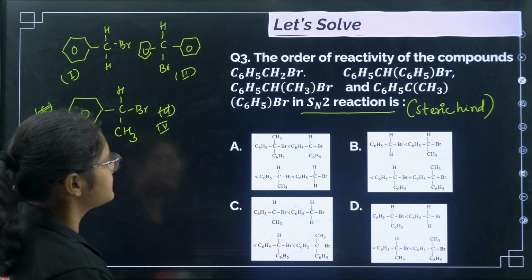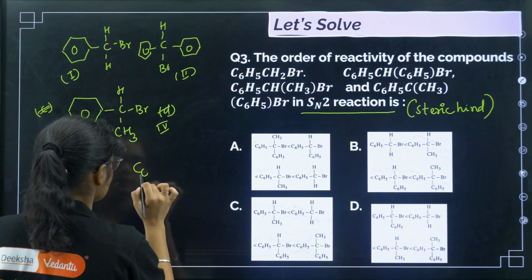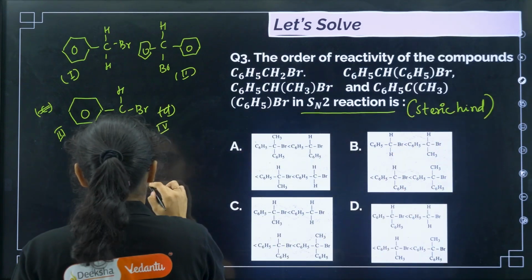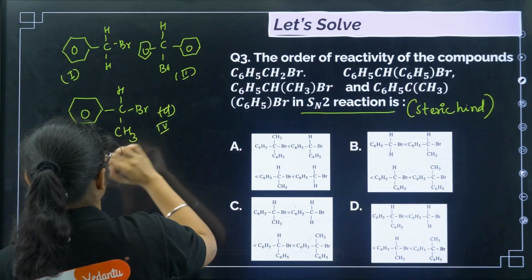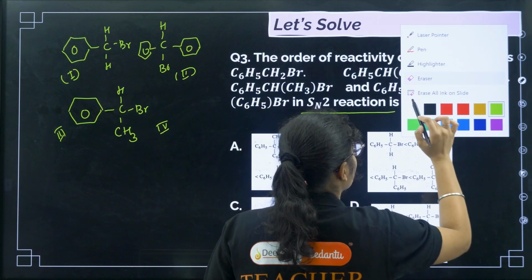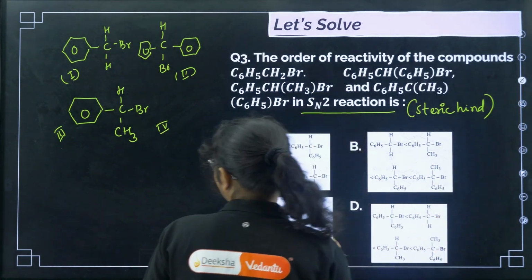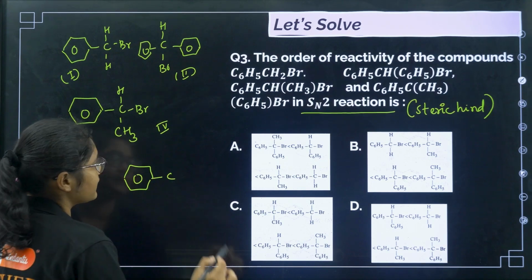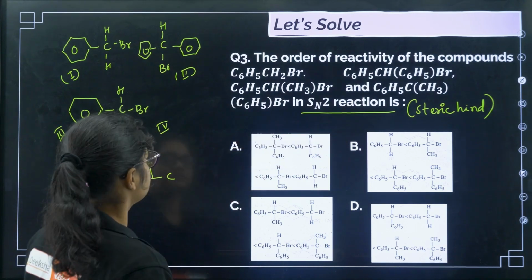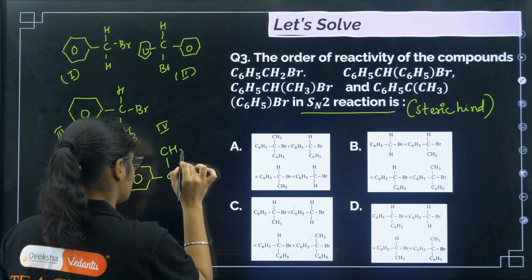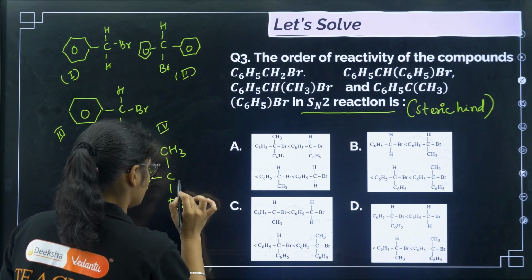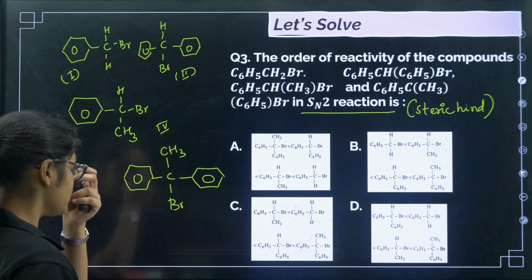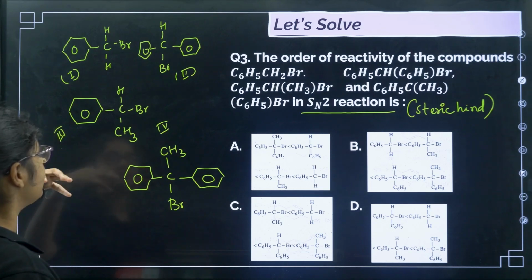So the fourth compound is C6H5. I'll draw the aromatic ring. Some mistake happened here, but fine. Now if I draw here, I'll get C6H5, then we have C, then CH3, then Br, and then C6H5. Okay, so now you need to see where the hindrance is less.